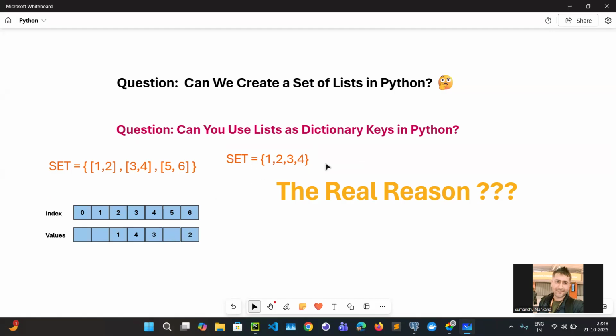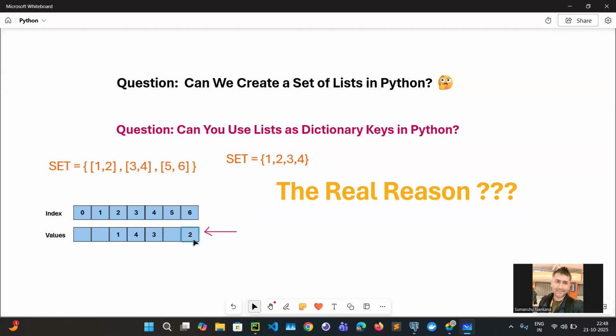So let's suppose you created a set 1 2 3 4. These are the values, and this is the memory. Here these elements are going to be stored: 1 is stored here, 2 is stored here, 3 is stored here, 4 is stored here, right?